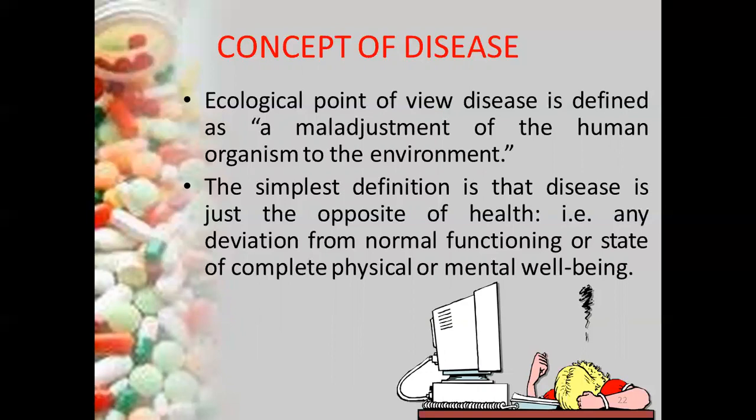The concept is based on maladjustment. If health is the adjustment between the human organism and the environment, disease is the maladjustment between the human organism and the environment. That is, there is a deviation from the normal functioning or normal state of well-being. That is the concept of disease.